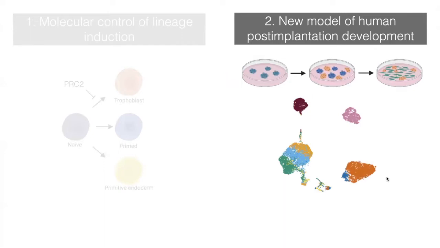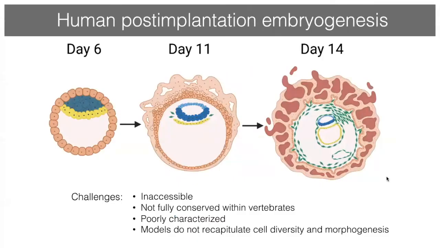Now, in the second part of the talk, I want to tell you about a new model of human postimplantation development. There are many challenges when it comes to studying human embryogenesis in post-implantation stages, first of which the embryo is inaccessible for research, and development is not fully conserved with invertebrates.